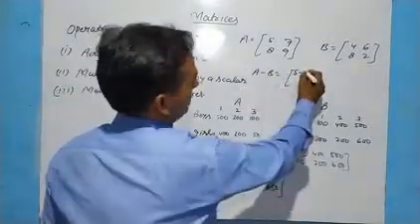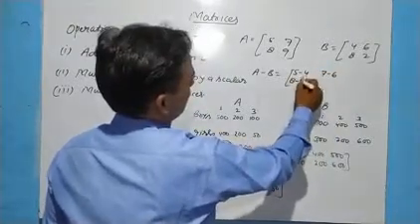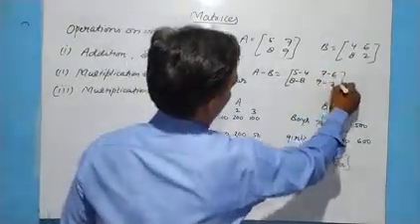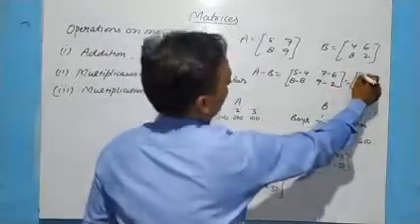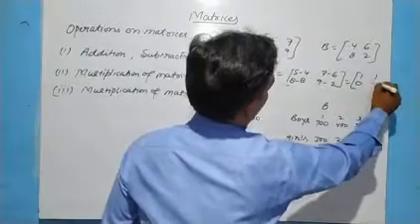Corresponding elements will be subtracted: 5 minus 4, 7 minus 6, 8 minus 8 and 9 minus 2. The answer will be 5 minus 4 is 1, 7 minus 6 is 1, 8 minus 8 is 0, 9 minus 2 is 7.